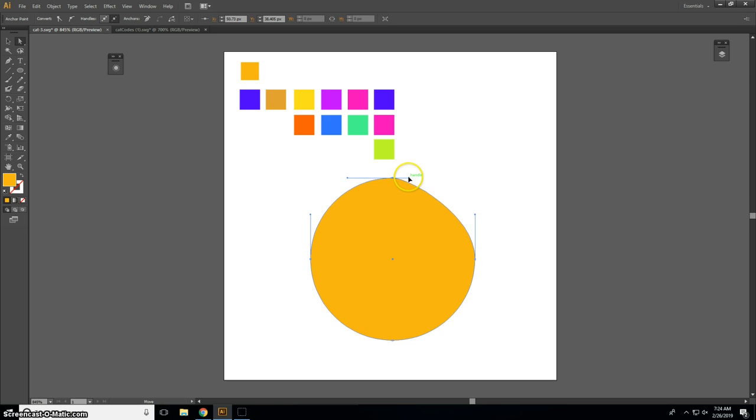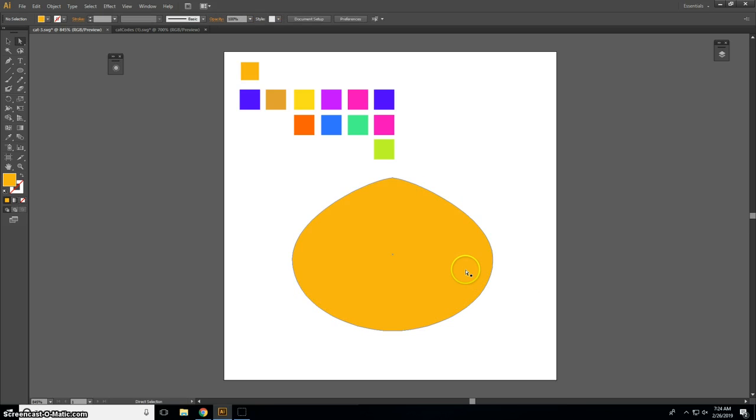I'm going to squeeze the handles in just to reshape the top of the head. I'm also going to select that anchor point and then drag it out. I'm going to make it quite a fat head. And with this bottom anchor point here, I'm just going to pull it up a little bit. So this is going to be the shape of my cat's head.